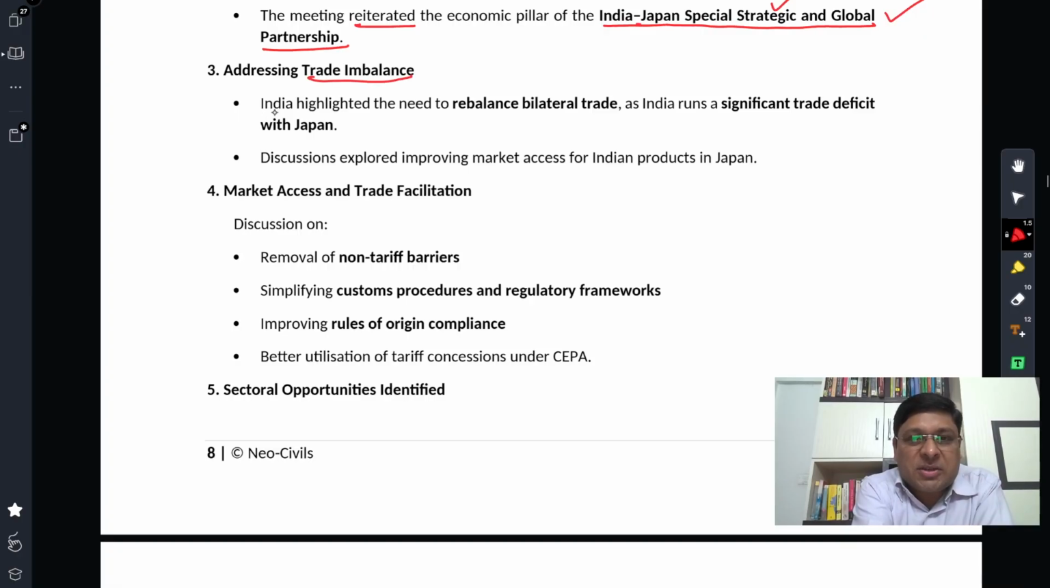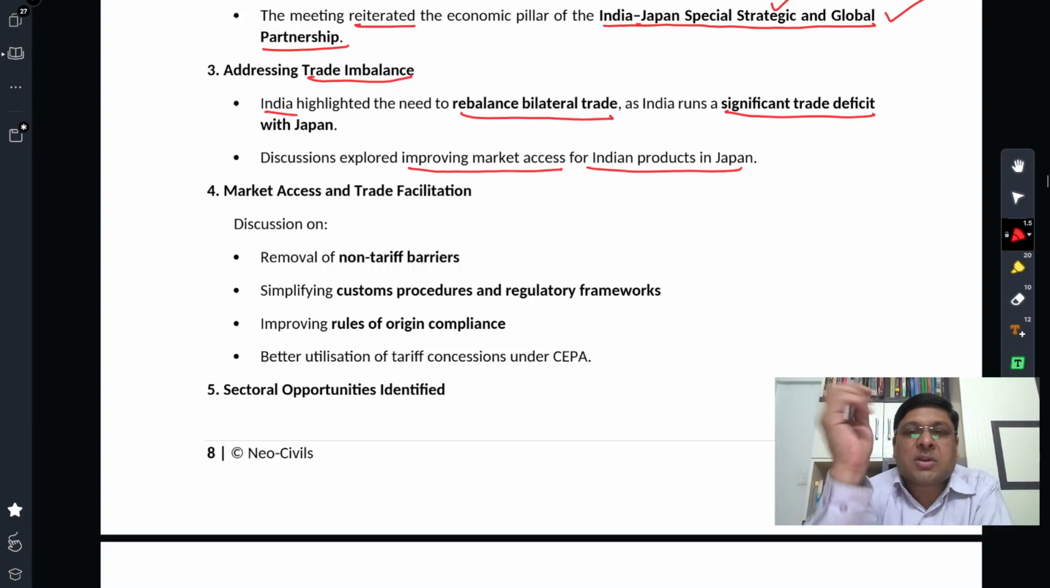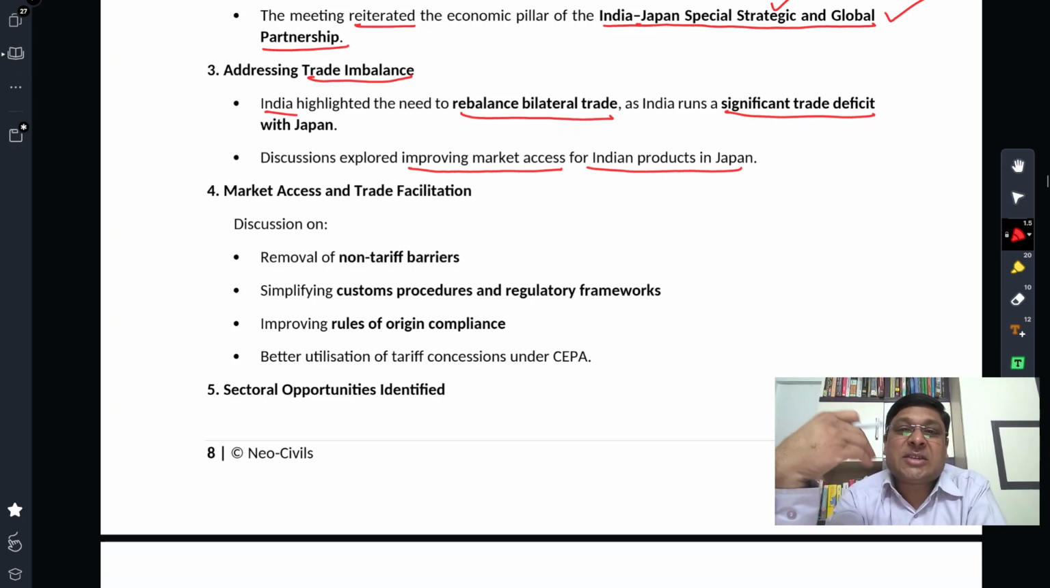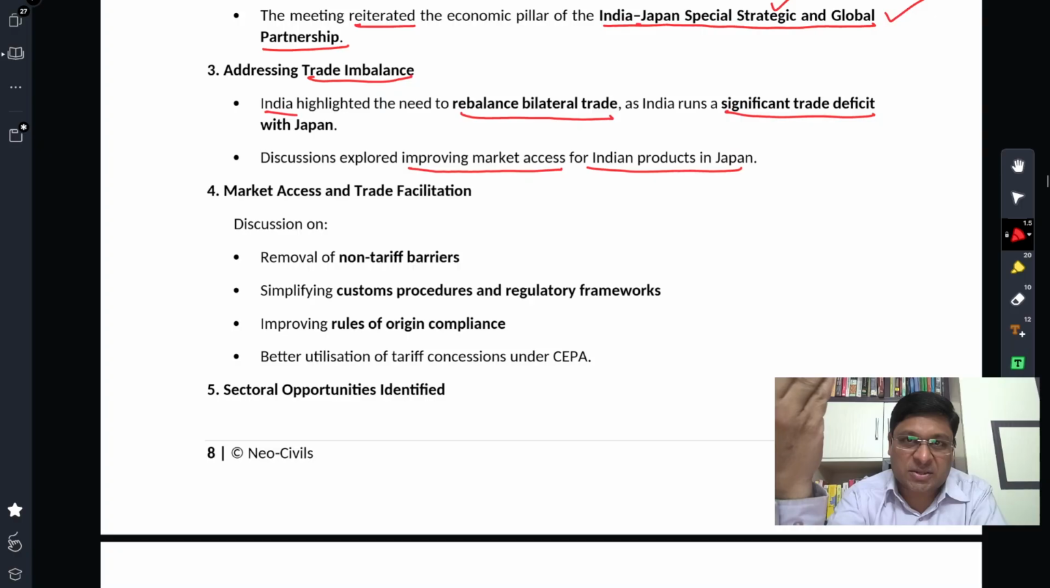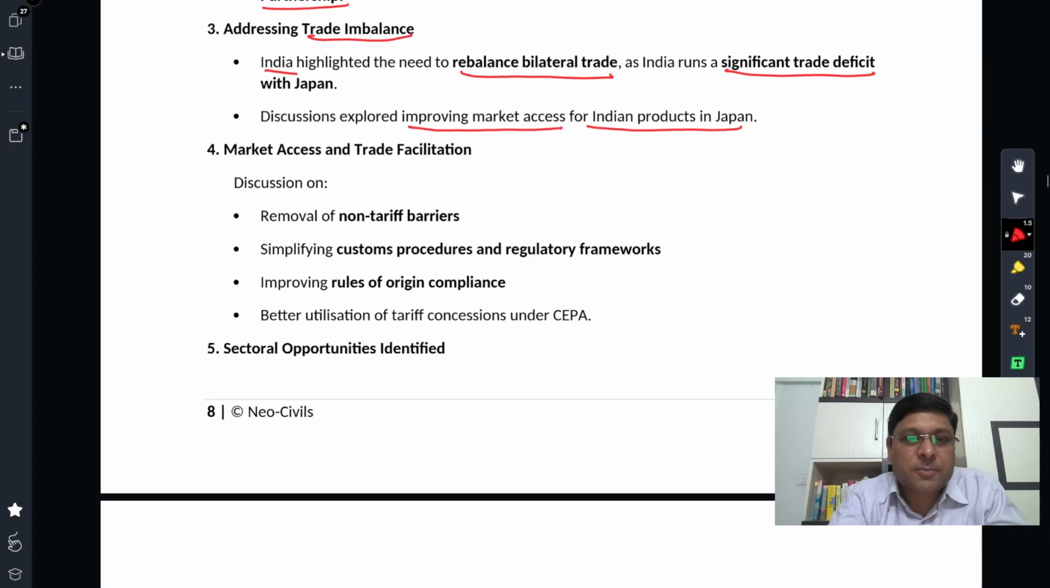Addressing trade imbalance: India suffers a current account deficit in its trade with Japan. That's why India highlighted the need to rebalance bilateral trade, as India runs a significant trade deficit with Japan. Discussions explored improving market access for Indian products in Japan. If market access increases, India's exports increase, we earn more, and that may reduce the deficit. That's why this point was pointed out.